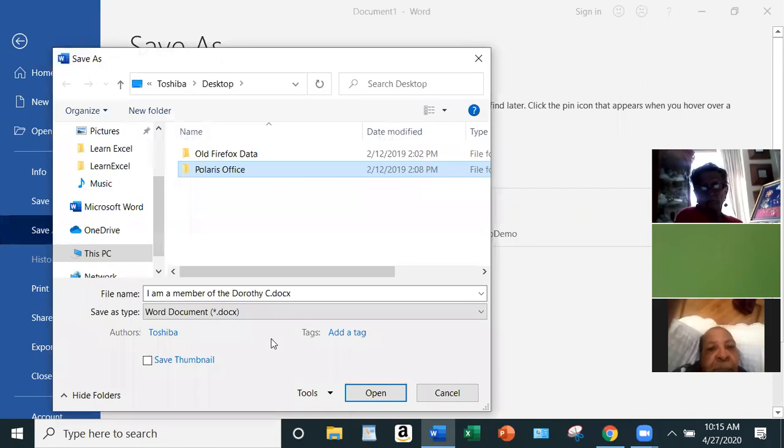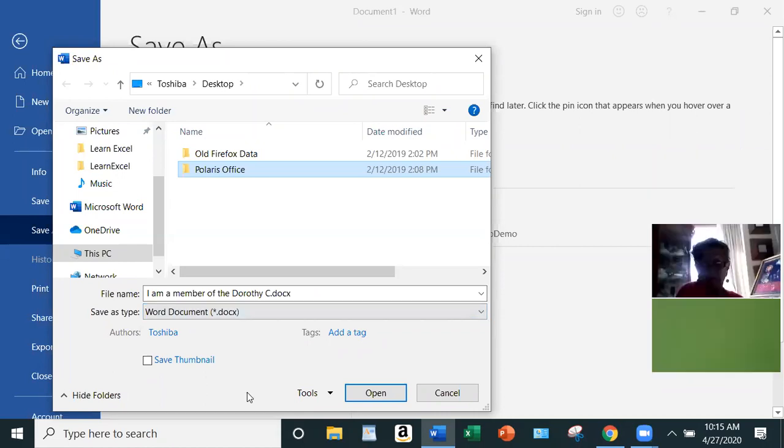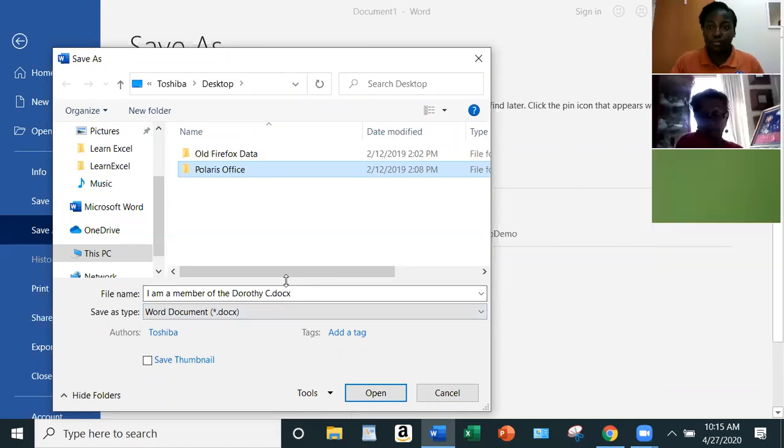All right, now, anytime you start a document, it automatically has the file name as what you wrote in your actual document. If it's a longer document, it might have even less of the file name right here. So we're going to go ahead and name this.